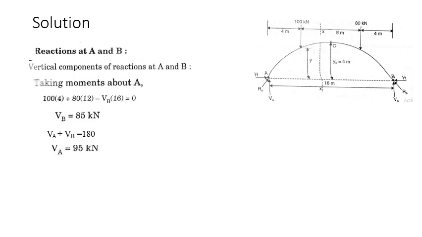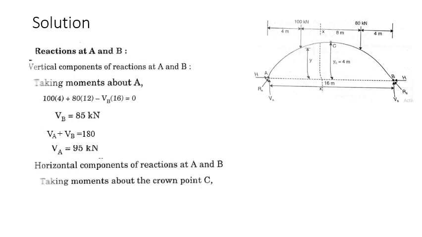In order to find the H, we have to take the moments about the crown. So we can consider either the left portion or the right portion. Considering the left portion, VA into 8 minus H into YC. YC is given as 4 meter, minus 100 into 4. This length 4 now. See, for this 100 we are taking the moment about the crown.